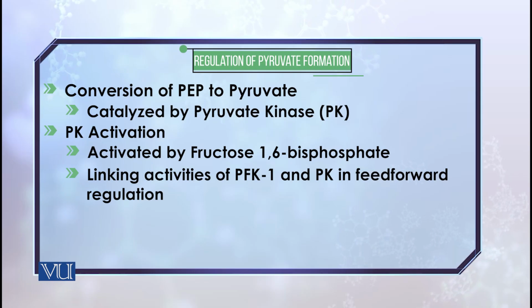We have been learning the feedback mechanism, but there is also feed forward, in which a product of a previous reaction controls the production of a product of a succeeding reaction, or of a reaction which is far away, by the step of 2 or 3 reactions. So that's the feed forward mechanism. In this way, fructose 1,6-biphosphate formation leads to pyruvate formation. More fructose 1,6-biphosphate, more will be the pyruvate formation.